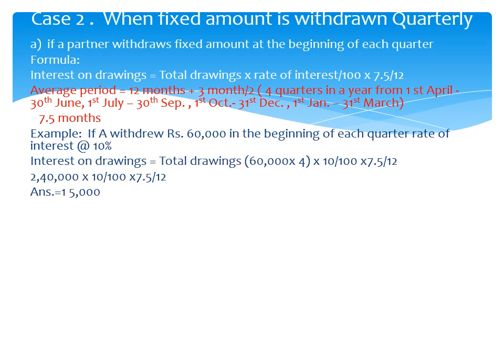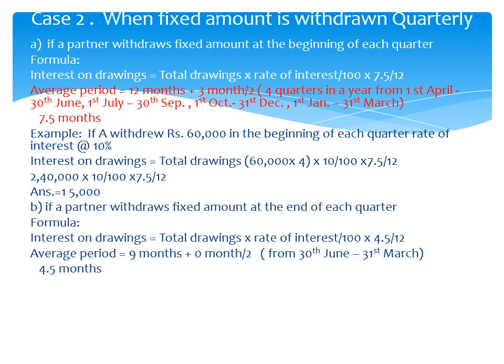Example: if A withdraws rupees 60,000 in the beginning of each quarter, at the rate of interest of 10%. Interest on drawing is equal to total drawings. Total drawings means 60,000 at the beginning of each quarter multiplied by 4, because we have 4 quarters. Rate of interest 10% and average period 7.5 divided by 12. Answer 15,000.